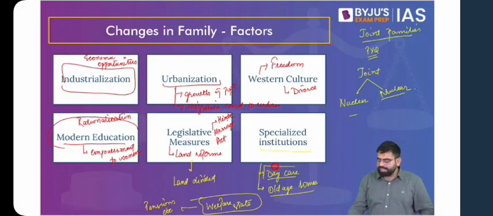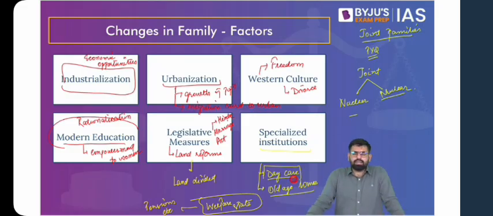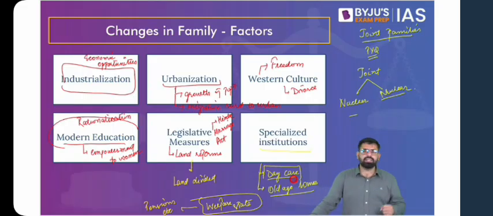Also, if we talk about daycare centers, generally you find in cities that people live in nuclear families, both the husband and the wife work, they have children. Now, if both the husband and wife work, where do the children go? You cannot leave them alone at home. So one idea is of having a helper in the family. Another way of doing it is that they drop off the children at the daycare center, where their nutrition requirements, etc., are taken care of. You have crèches, etc., wherein the socialization of children also happens. So one is the basic needs of the children being taken care of in these daycare centers. Also, the socialization mostly happens in these daycare centers. So these specialized institutions that are coming up are also bringing about change in the family.